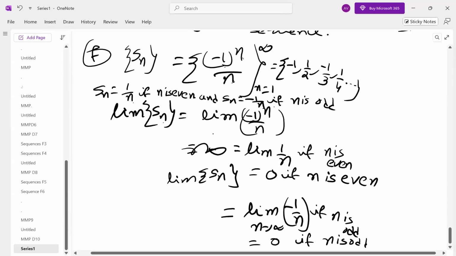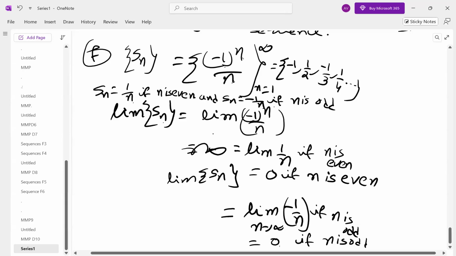When n is even, it is finite and unique, and n odd also finite and unique. Sometimes what happens, here you get 0, here you will get 1. Here also unique, here also unique. Individually, in this case convergent, in this case convergent. But here 0, here 1. The limit is not unique. Here we are getting sometimes 0, sometimes 1. That means two limits. So the limit is not unique. Finite, not unique.